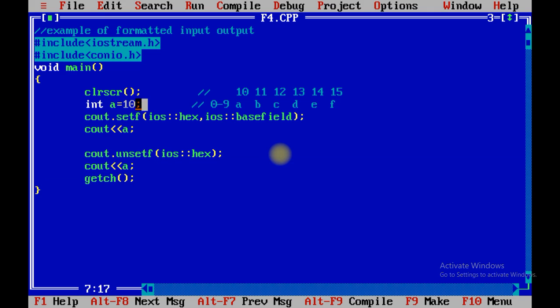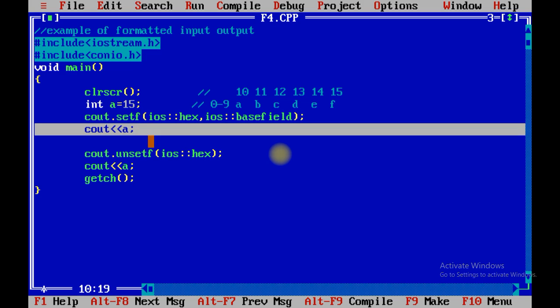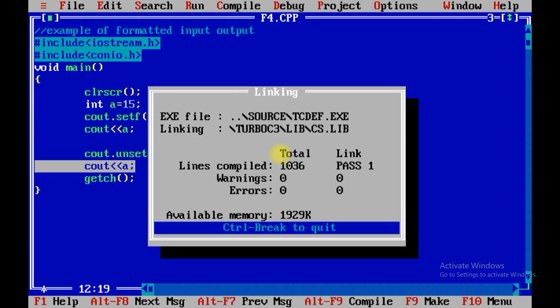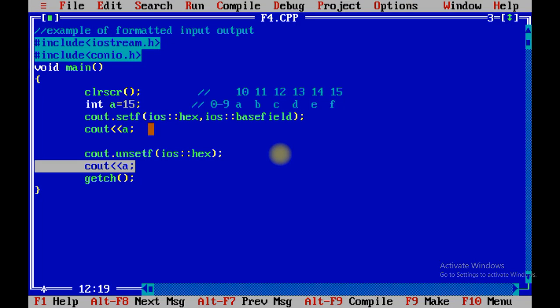And what is the value of a? That is 10. So it will print 10 on the screen. Similarly, suppose 15 is there, the hexacode for 15 is F. So using this line it will print F, and using this line it will print 15 on the screen. So in this way the output is printed.